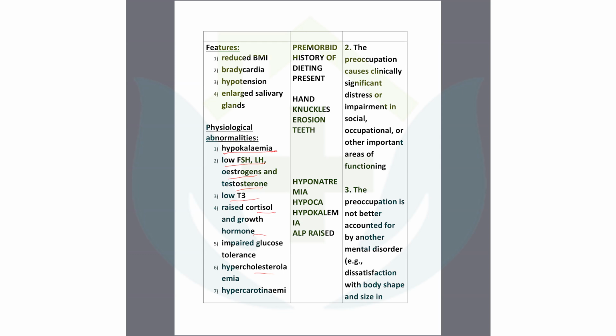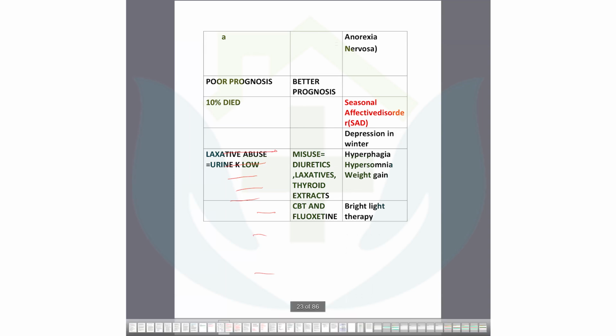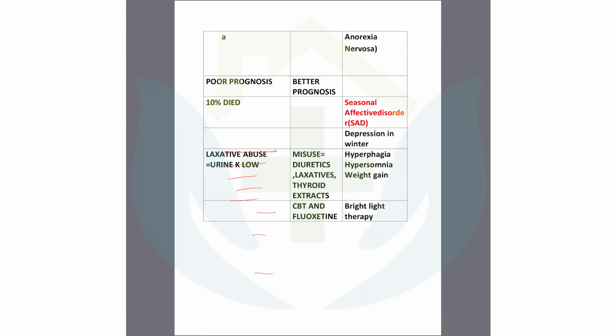That's why it's happening. So low BMI, having hypotension, bradycardia, and also enlarged salivary glands. Salivary glands can also be enlarged. Poor prognosis, 10% of patients will die. Laxative abuse: mostly they use laxatives. They think that with the use of laxatives they will lose food. But this laxative abuse can cause more harm, like hypokalemia. Okay, these are very important things.